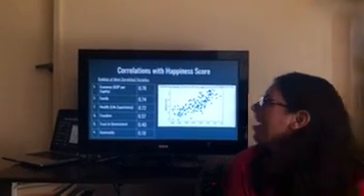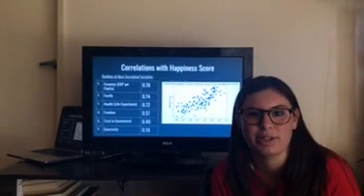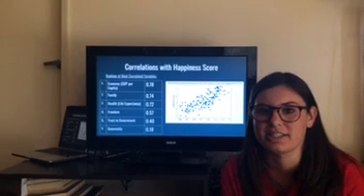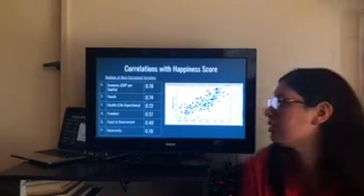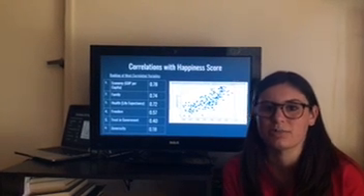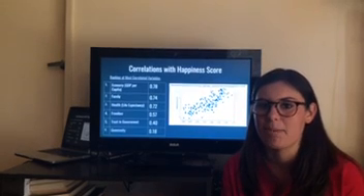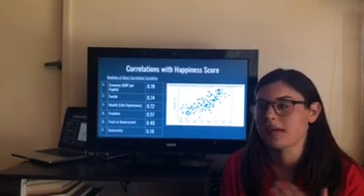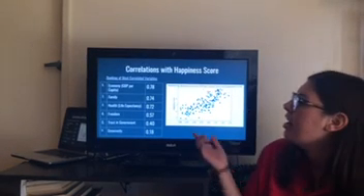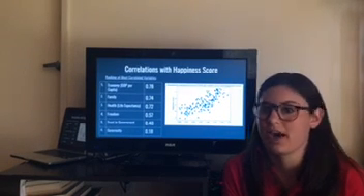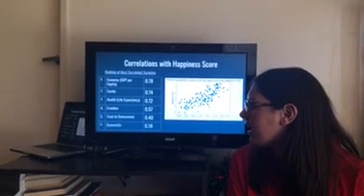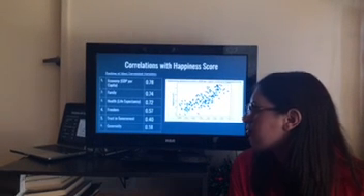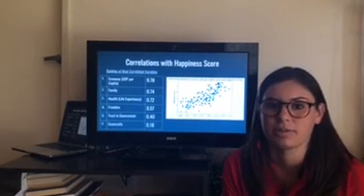Hi, I'm Emma. So for our exploratory analysis, our guiding question was which factors contributed most to a country's happiness score. To do that, initially, we started looking at the correlation between each variable and the happiness score in every country. With that, we were able to rank which variables had the highest correlation. As you can see here, economy has the highest correlation with happiness score, then family and then health are all pretty similar, they're all very high. And then a bit lower is freedom, trust in government, and then generosity is our lowest score.